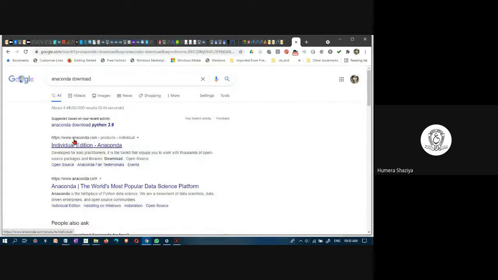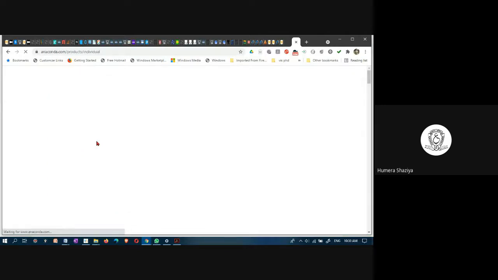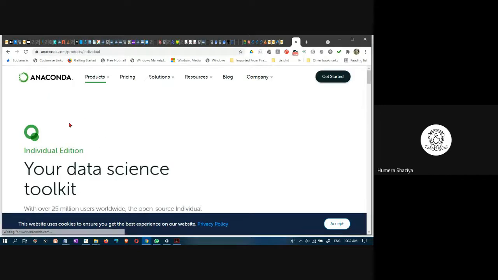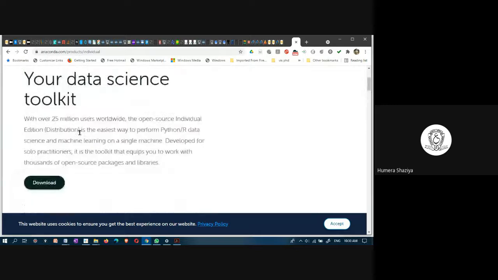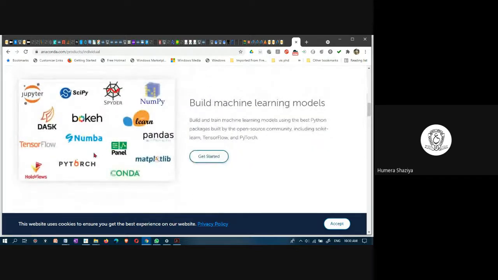This is www.anaconda.com. This Anaconda supports the entire data science toolkit. All these software are supported by this Anaconda: Jupyter, Spyder.